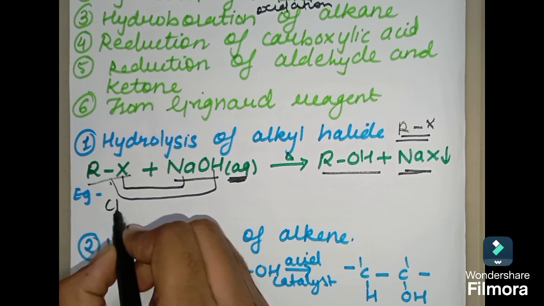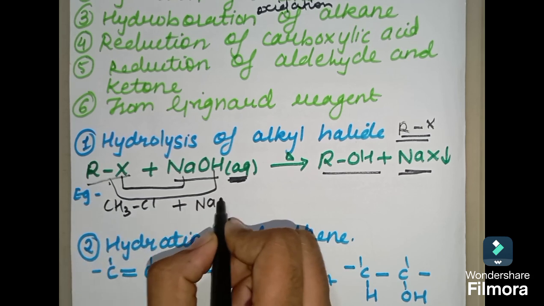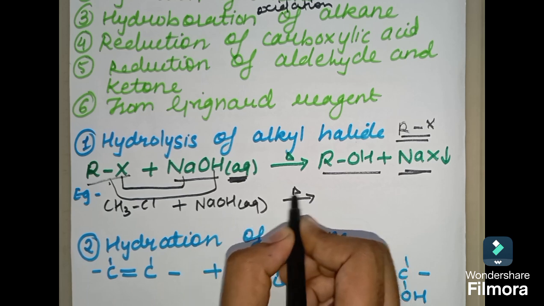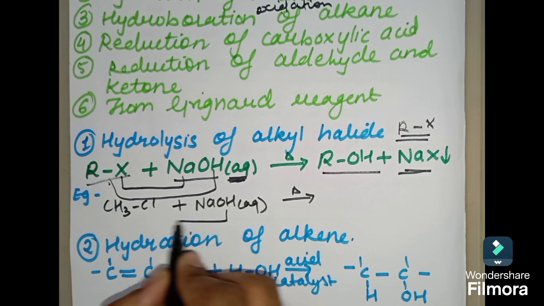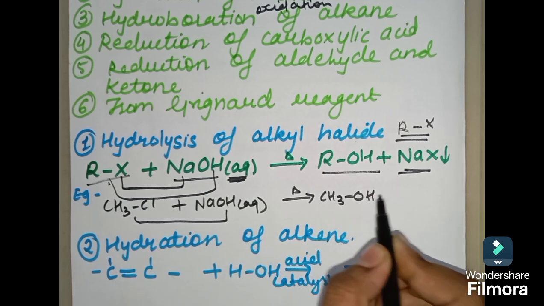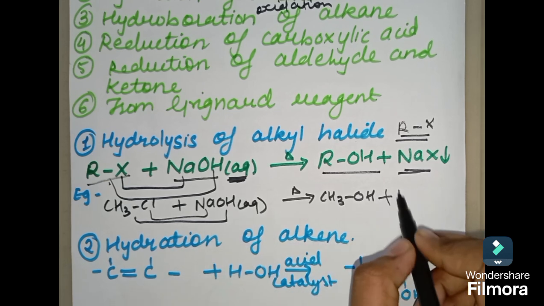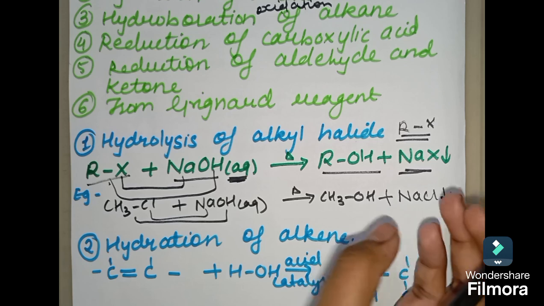So we'll take one example so you can understand it better. I'm taking methyl chloride over here and I'm going to react it with sodium hydroxide in aqueous condition. And remember to put the heat sign over here. So what will happen over here? This OH will get attached to this methyl, giving methyl alcohol, or you can say methanol, and the Cl will get attached with Na, so it will form sodium chloride. Okay, so it will be a precipitate.